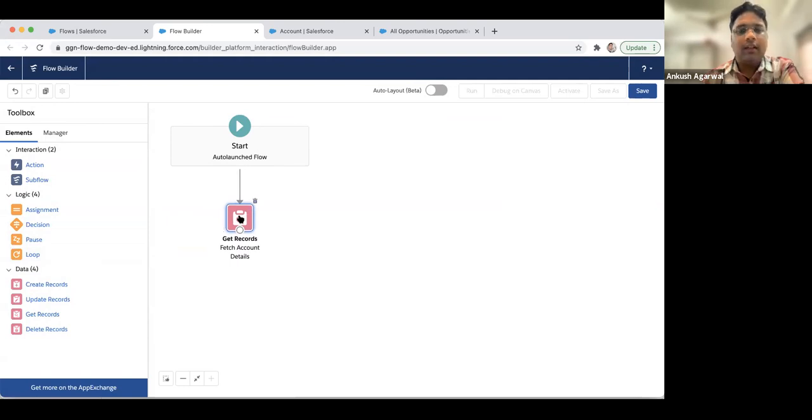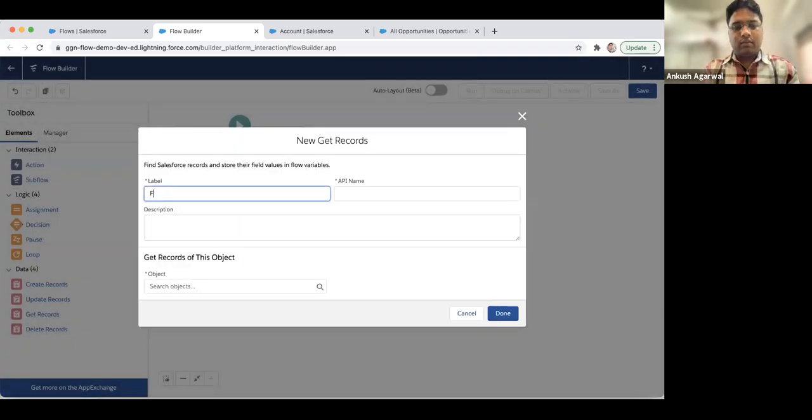After that, we have to fetch all the opportunities related to this account ID. So we'll use another Get Records and fetch all opportunities related to the account ID.